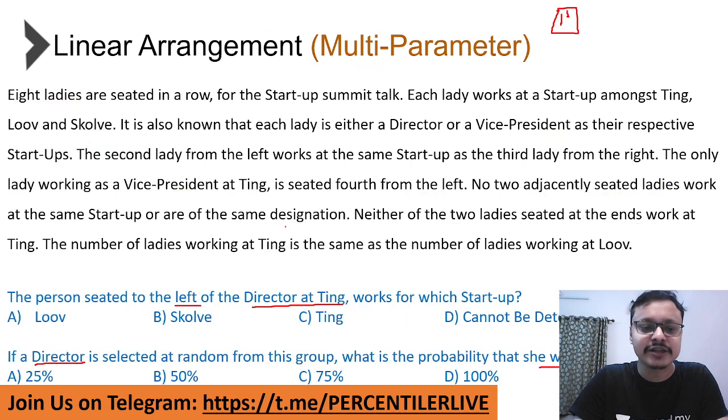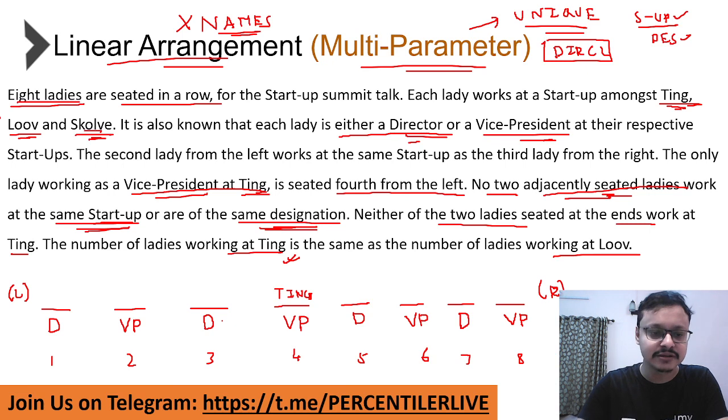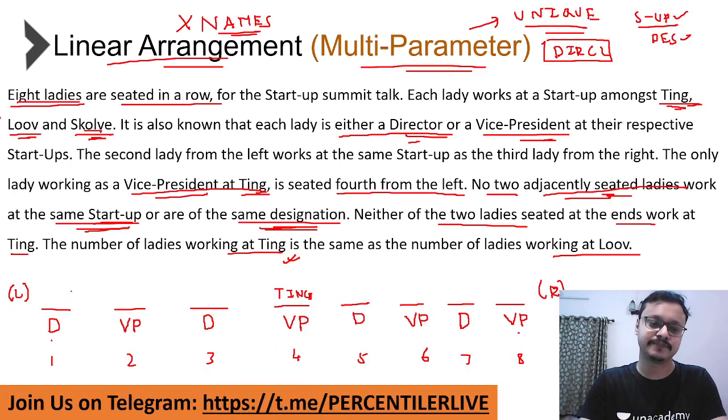So the first thing you do right now is pause. क्यों? क्योंकि एक क्वेश्चन था which was designation of the two people at the left and the rightmost ends. So who's at the leftmost end? Leftmost end, you have a director. Rightmost end, you have a VP. Hence the answer is option A, that is left end is director, right end is VP. So that is how you'll be able to do the third question in the set.